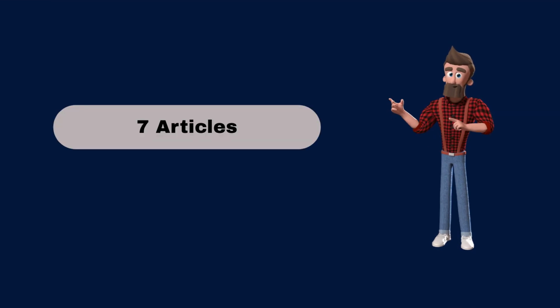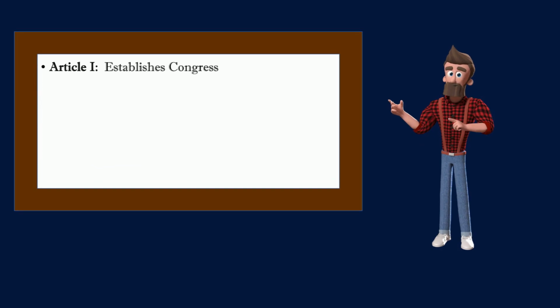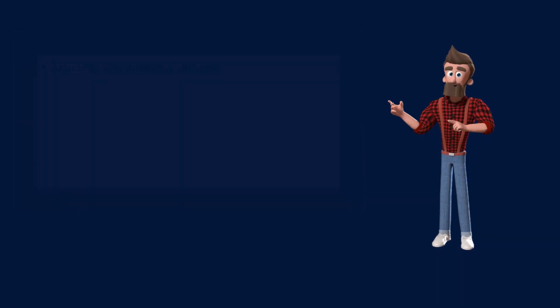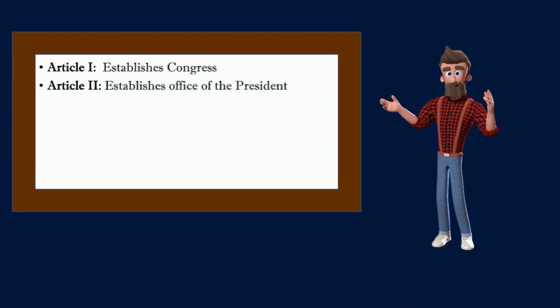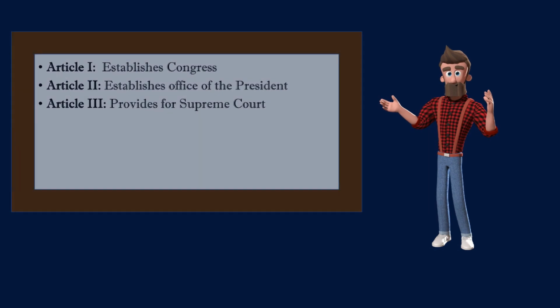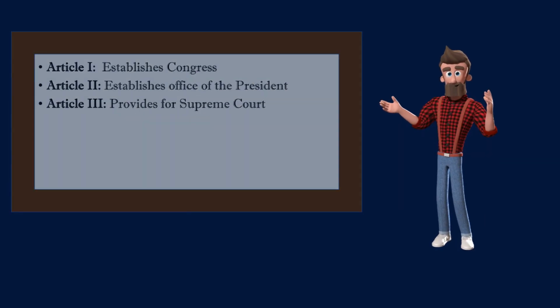Now let's go over the 7 articles of the Constitution. Article 1 establishes Congress as the legislative branch of the government. Article 2 establishes the office of the President as the executive branch. Article 3 provides for the Supreme Court and lower federal courts as the judicial branch.